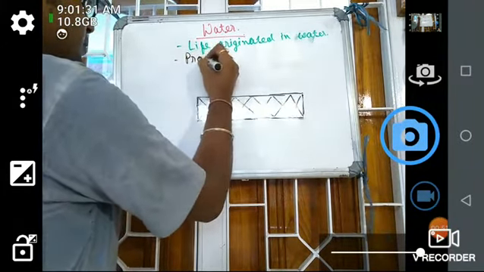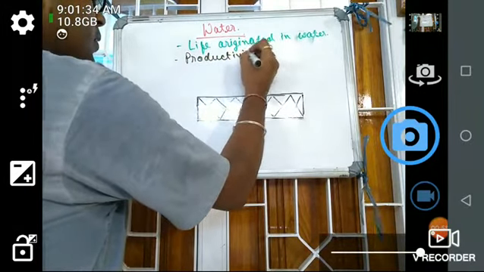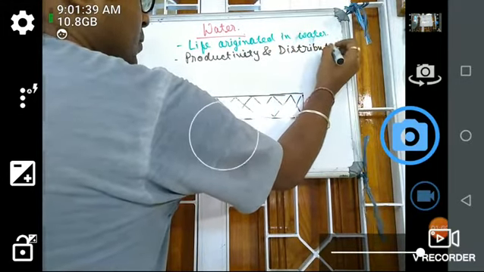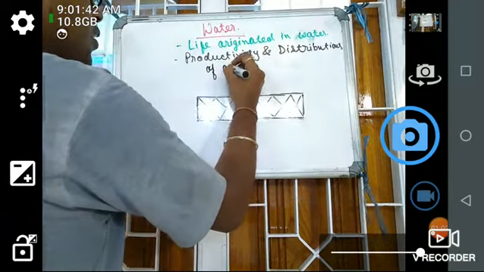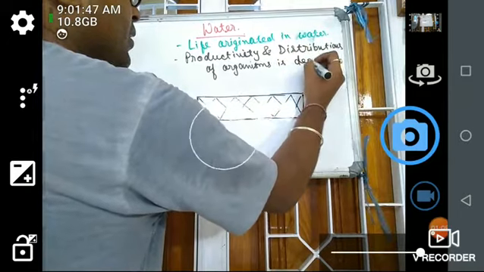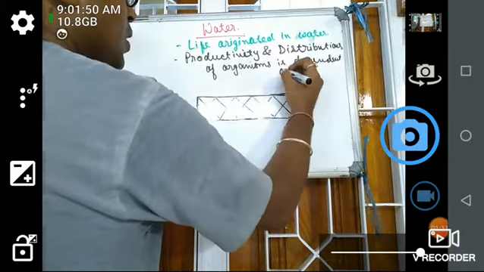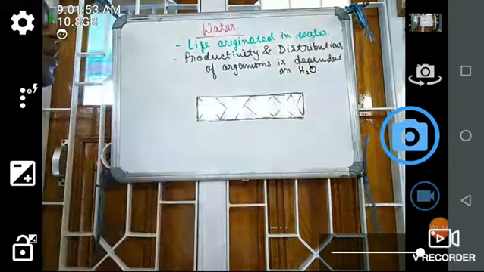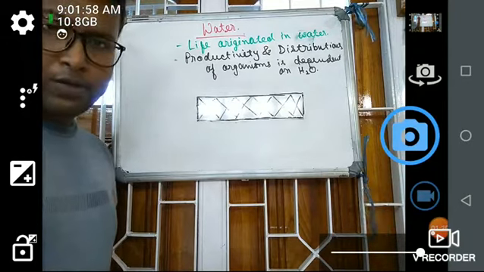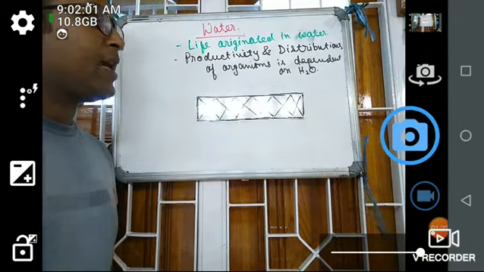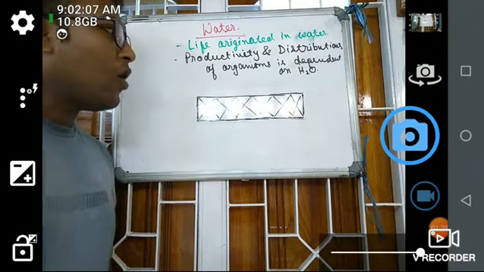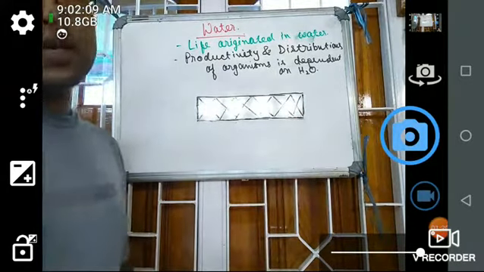productivity and distribution of organisms is dependent on water. The productivity means the amount of energy produced, and the distribution means the energy thus produced gets distributed. All these are dependent on the water or the water source.